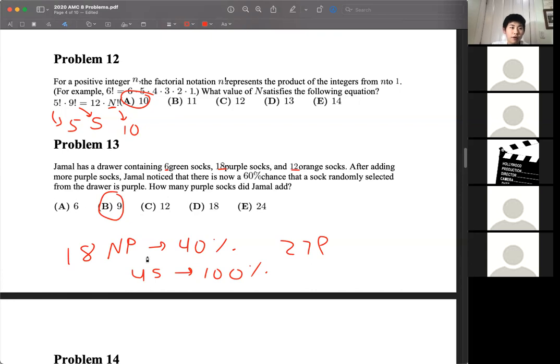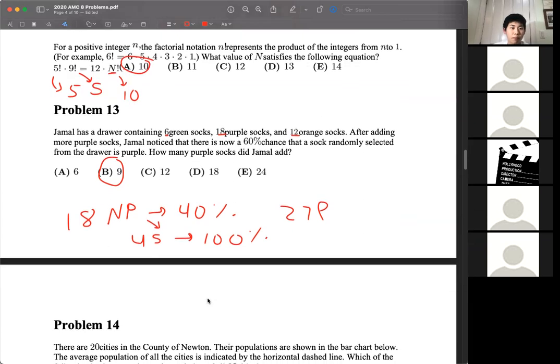And for anyone who's wondering about this step, going from 18 non-purple being 40% to a total of 45, that's multiplying 40% by 2.5. And if we're going to do that, we also have to multiply by 2.5 on the left side as well. And that keeps the equality, and we get 45 there.